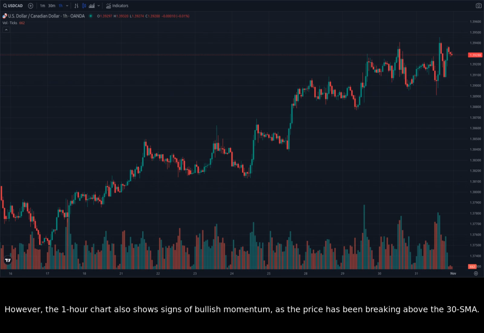However, the 1-hour chart also shows signs of bullish momentum as the price has been breaking above the 30 SMA. This indicates that the bulls are attempting to push the price higher. However, the RSI is showing a bearish divergence, suggesting that the momentum of the rally may be slowing. This could lead to a pullback or consolidation before the USDCAD resumes its upward trend.